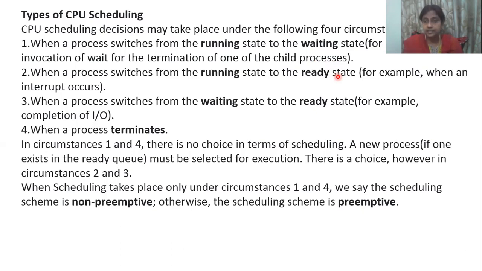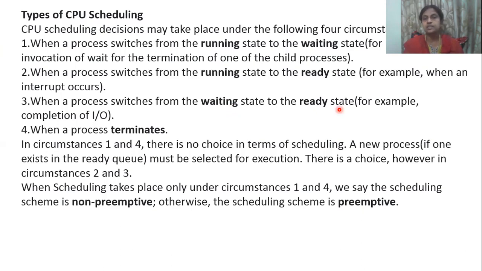The executing process gets disturbed and then comes back to the ready state, that is another situation. Third situation, when a process switches from waiting state to ready state. Already waiting, like the printer now, in the first state I was telling, paper is not there, so it has come to the waiting state. Once again, I am filling the paper. From the waiting state, automatically it will switch to the ready state, on completion of the input output request.